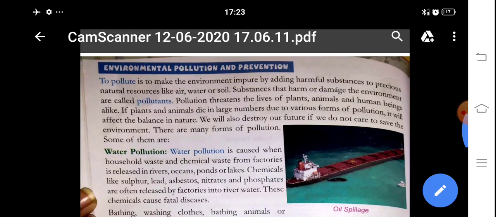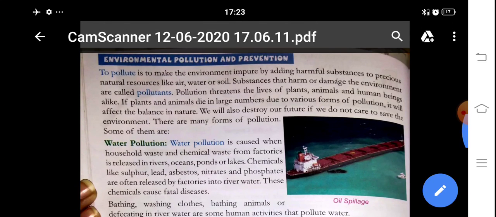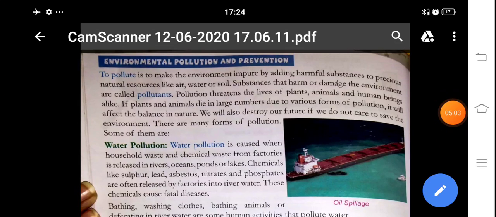These are the precious natural resources on which all human beings depend. Pollution threatens the life of plants, animals, and human beings alike.